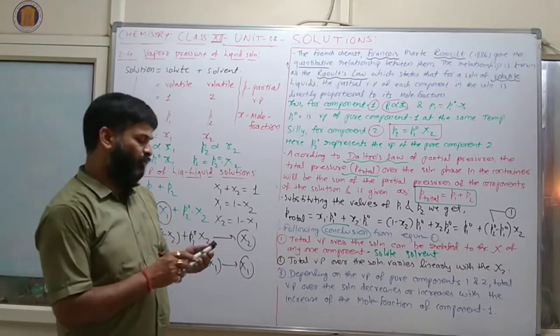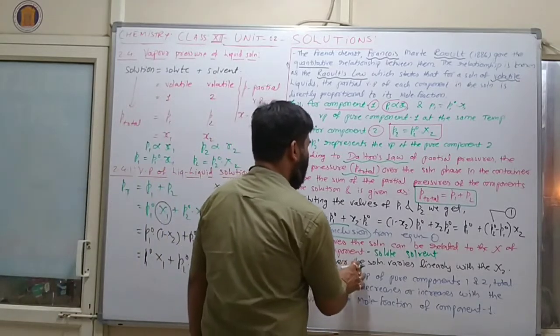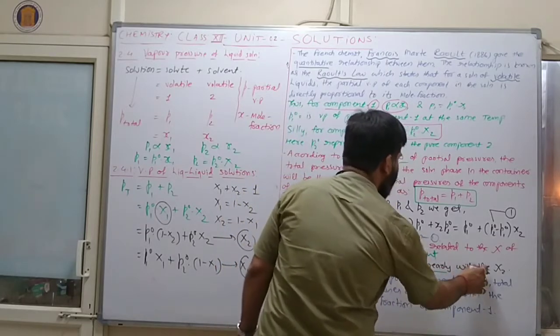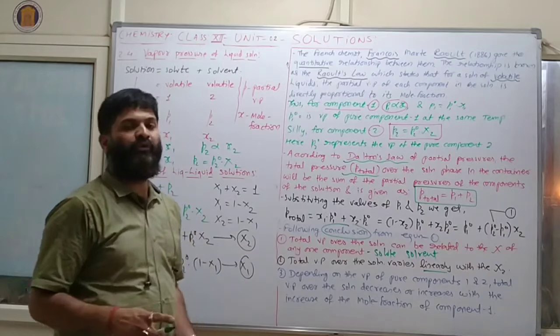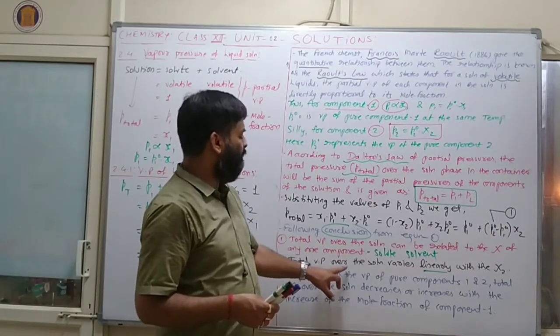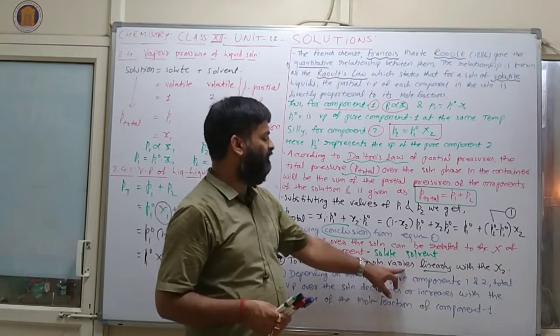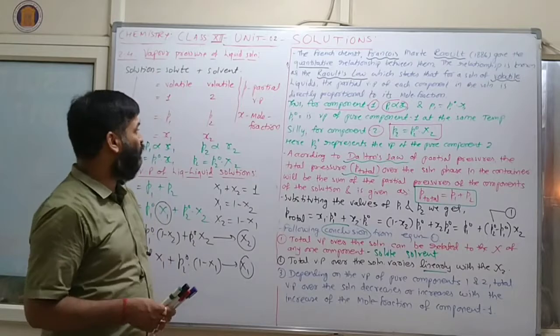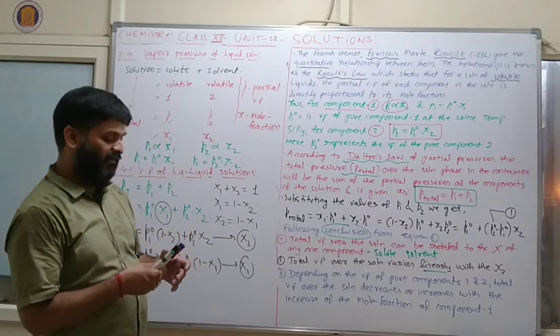Clear? Now next one: total vapor pressure over the solution varies linearly with the mole fraction of component 2 as well as component 1. Component 2 means solvent. Clear?